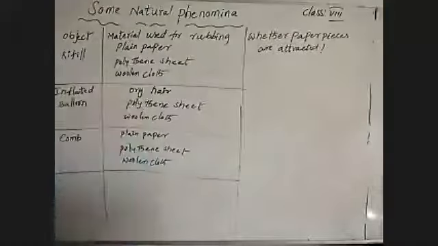Okay, and coming to that, the eraser. So dry hair, you can use dry hair in that situation also, polythene sheet, and woolen cloth.